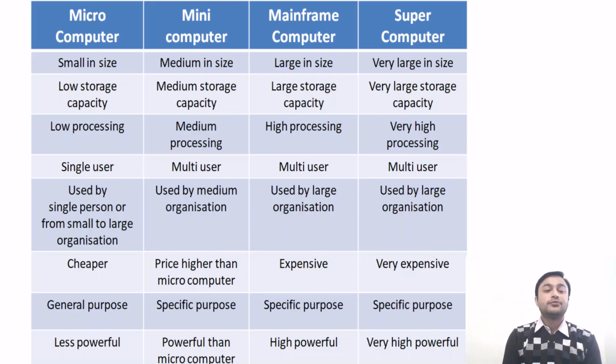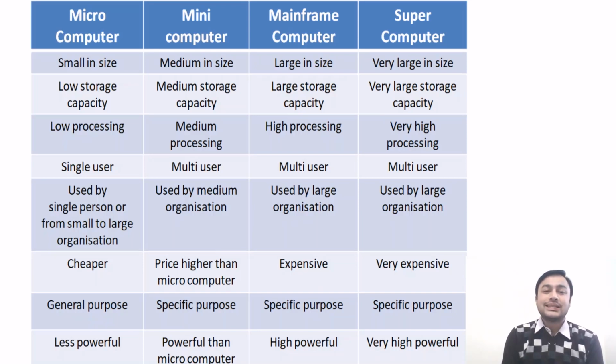The microcomputer is used by a single user, whereas the mini, mainframe, and supercomputer can be used by multiple users. So these computers are also called multi-user systems. The microcomputer is used by a single person or from small to large organizations. Like in every small or very large organization, you can find the desktop computer. The mini computer is used by mid-size organizations, whereas mainframe computers are used by large organizations. The supercomputer is also used by very large organizations.